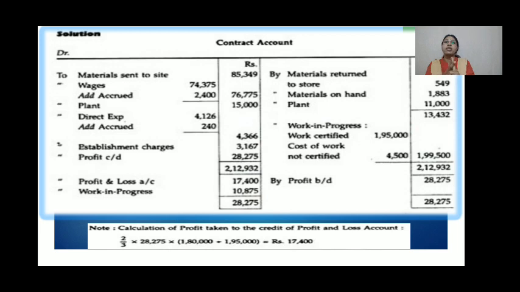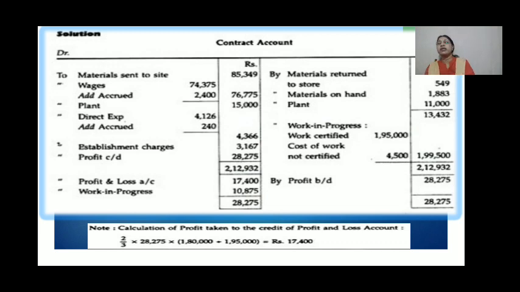Both things will be there, that is work certified and work uncertified. So these two things will be there, and then we have to balance this account. If we get a balance in the debit side, you call it as a profit, and if we get a balance in the credit side, you say it as a loss. And again we have to follow the procedure. The next procedure I'll tell you later on.